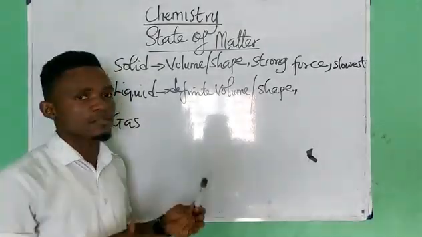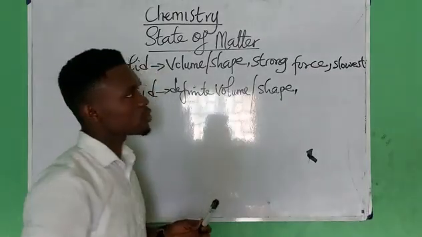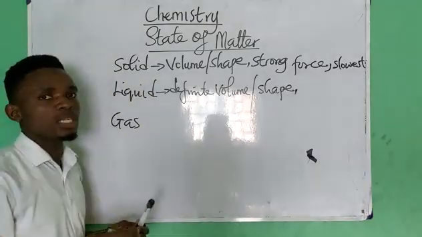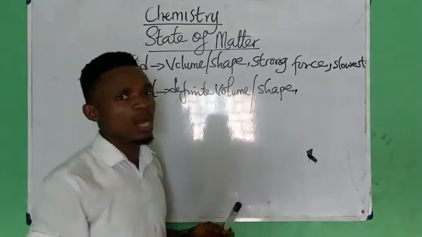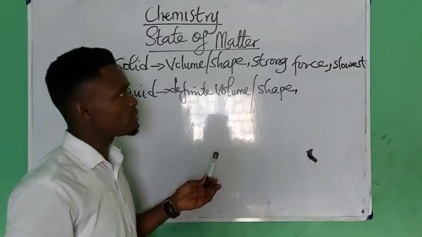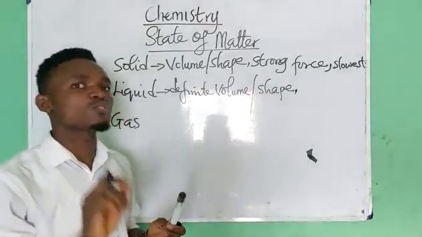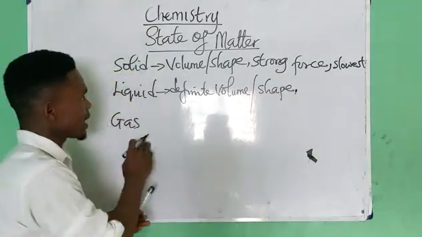Any container it is found in, it takes the shape of the container. The force of attraction found in liquid is not as strong as the one found in solid, and it is moderate. It is not as weak as the one found in gas.